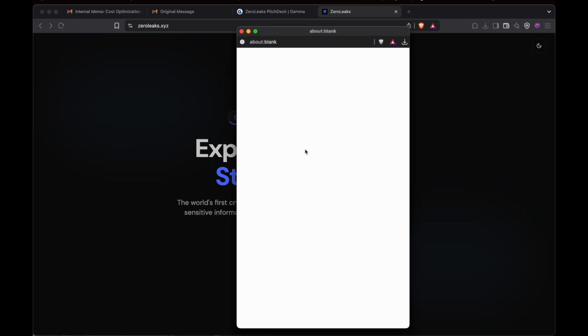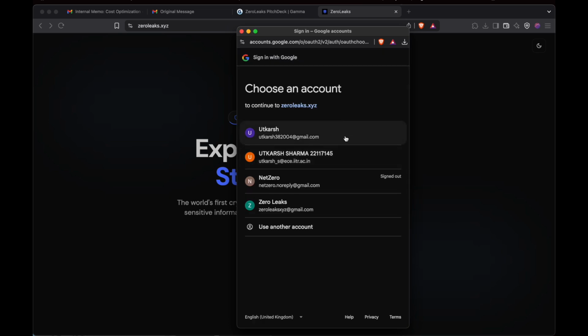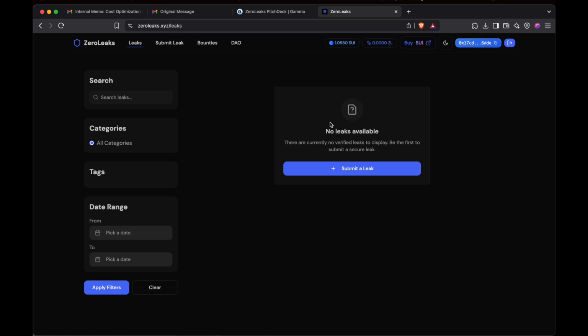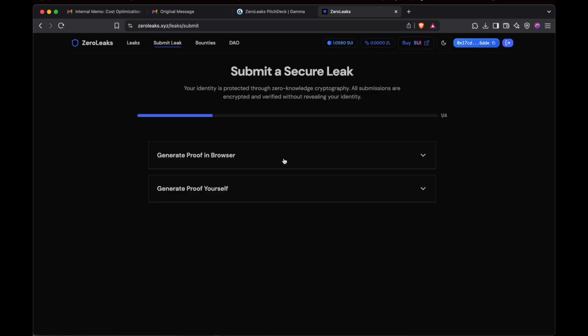Our platform is basically based on email. First of all, you log in via ZK login. This allows the person to not need any familiarity with the Sui ecosystem, and they can just work with normal web 2 credentials. So I'll go ahead and log in.